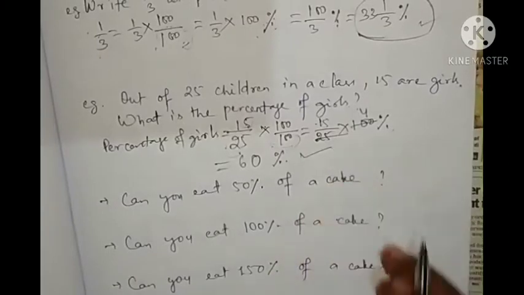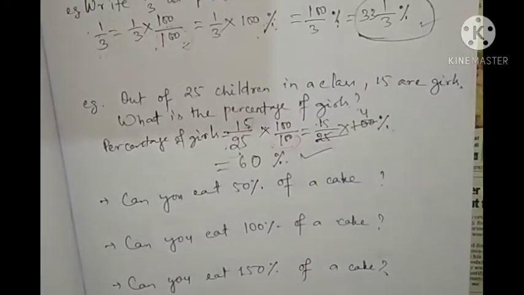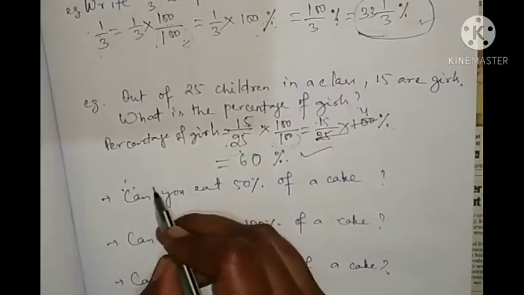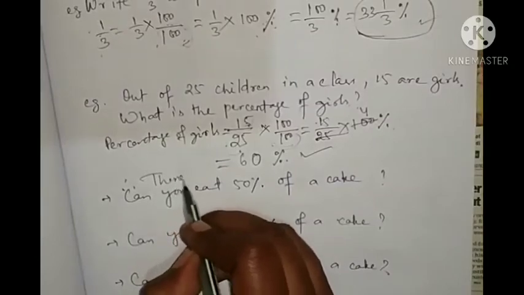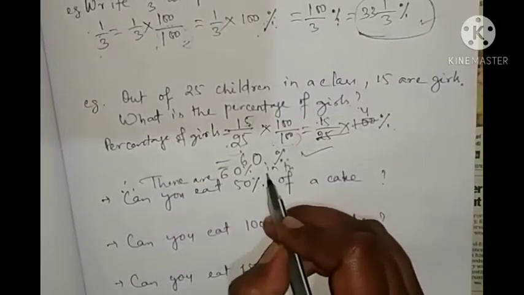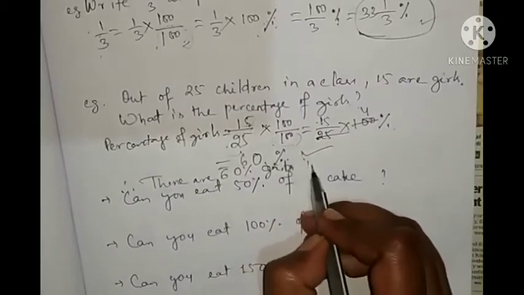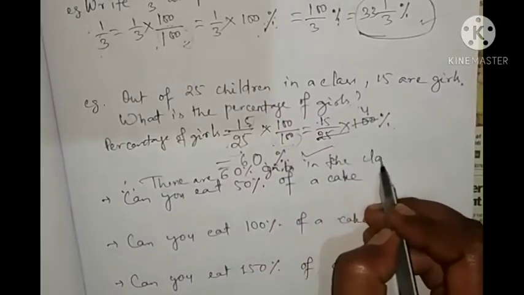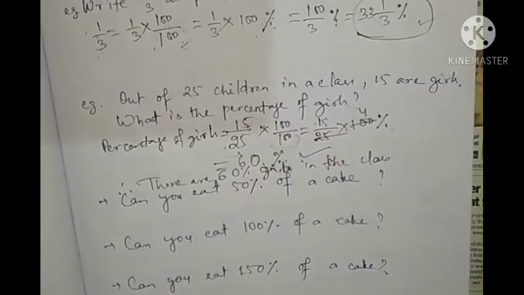What is the percentage of girls? 60% is the girls. So you can write, there are 60% girls in the class. Hence there are 60% girls in the class. So you can take the example in your home.